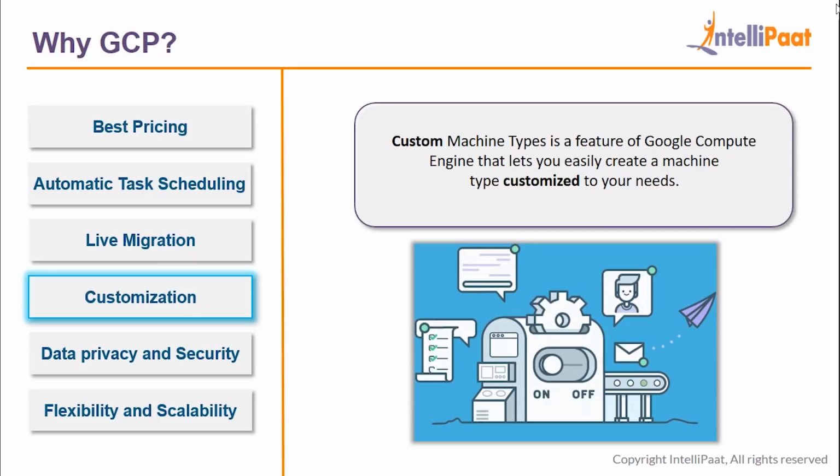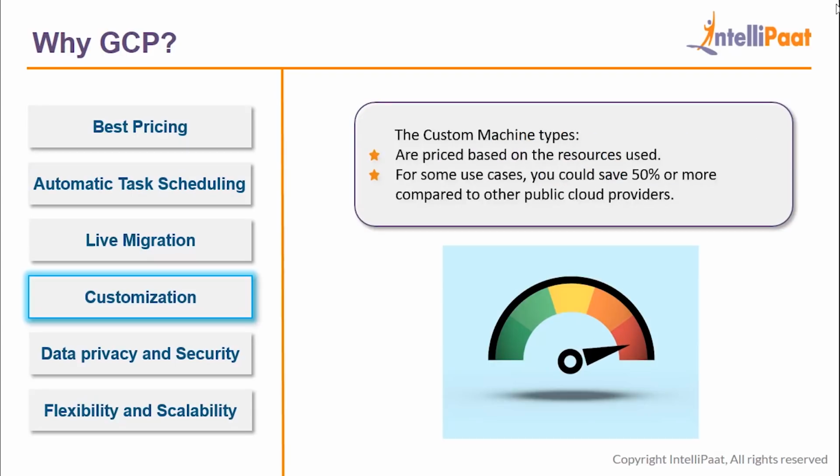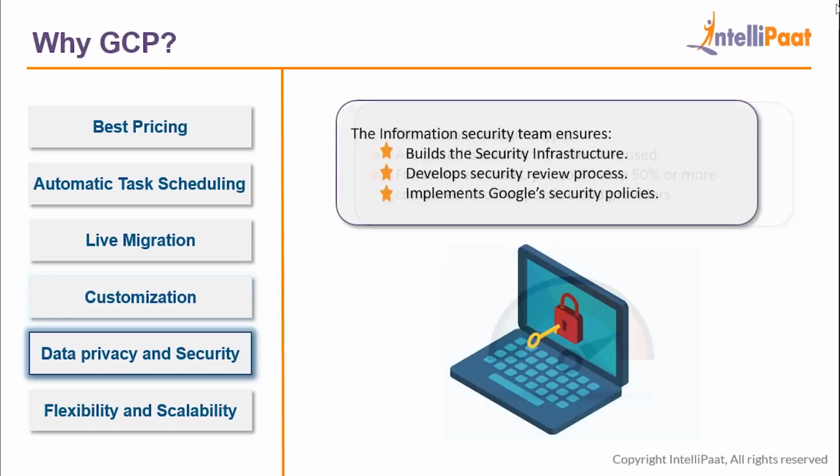Customization. GCP provides a custom machine type feature that lets users create a virtual machine customized to their needs. Custom machine types are priced based on the resources that you use, and in some cases you can even save up to 50% or more compared to other cloud providers. Data privacy and security.